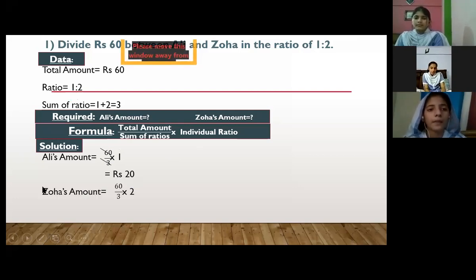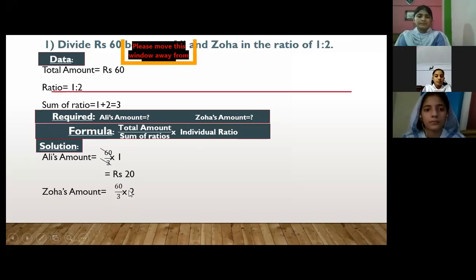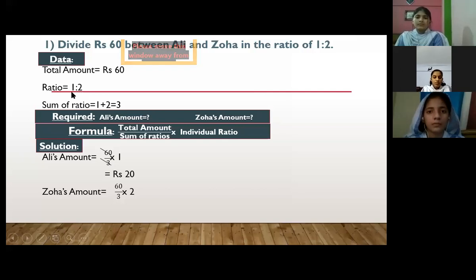Next, Zoha's amount. We have to find Zoha's amount also, which is similar. What is the only difference between Zoha's and Ali's amount? The individual ratio. Ali's ratio is 1 and Zoha's ratio is 2, so here we put 2.